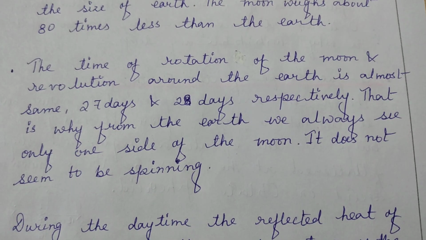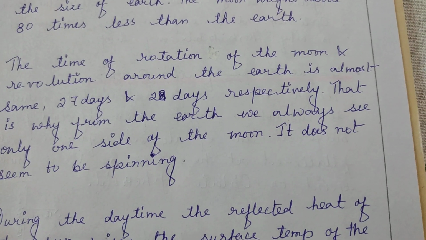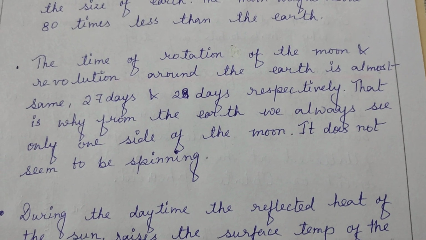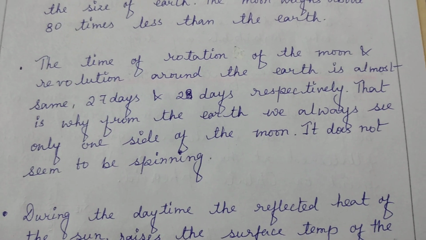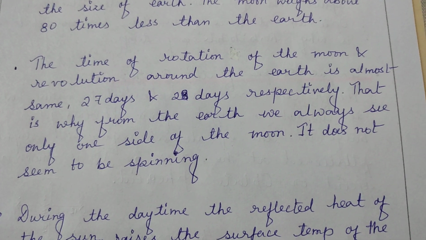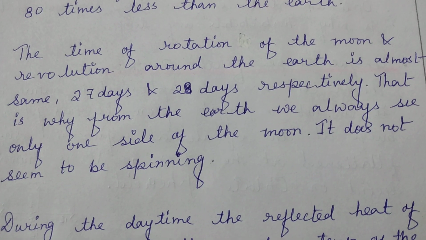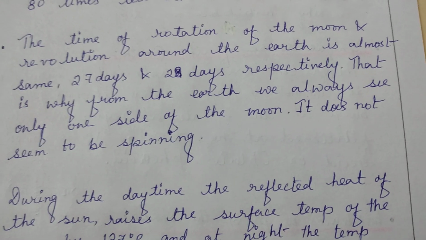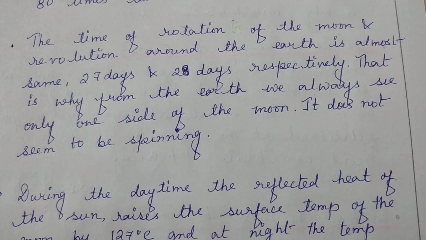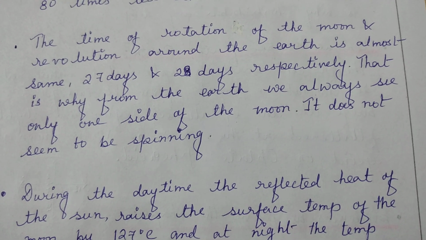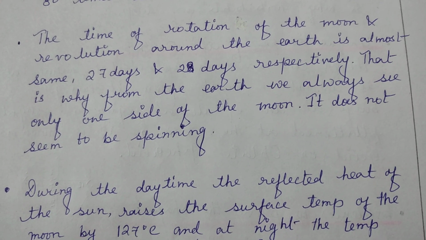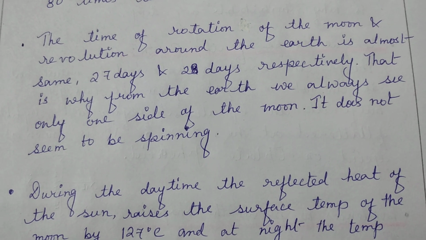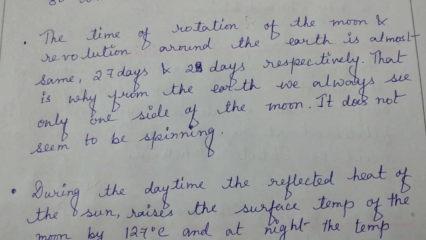Another thing we have to know is that the time of rotation of the moon on its own axis and its time of revolution around the earth is almost the same. It is 27 and 28 days respectively. That is why from the earth we can see only one side or face of the moon, and that is why we think that the moon is not spinning or rotating.